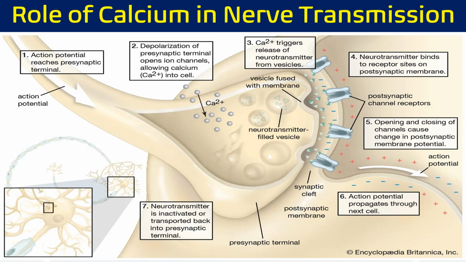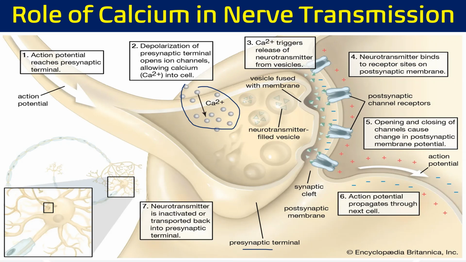Next, how is calcium involved in nerve transmission? This is a synapse. A synapse is a junction of two different nerve fibers. When an action potential reaches the presynaptic terminus, the voltage gated calcium channel opens and calcium inflow occurs. As you can see here, calcium is coming into the presynaptic nerve. This is the presynaptic terminus, and this is the postsynaptic terminus.